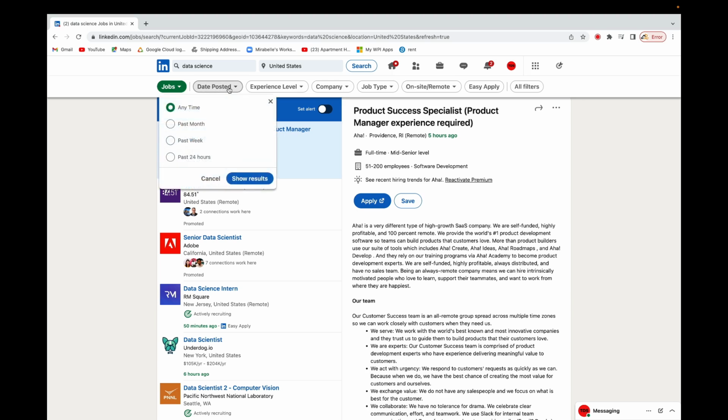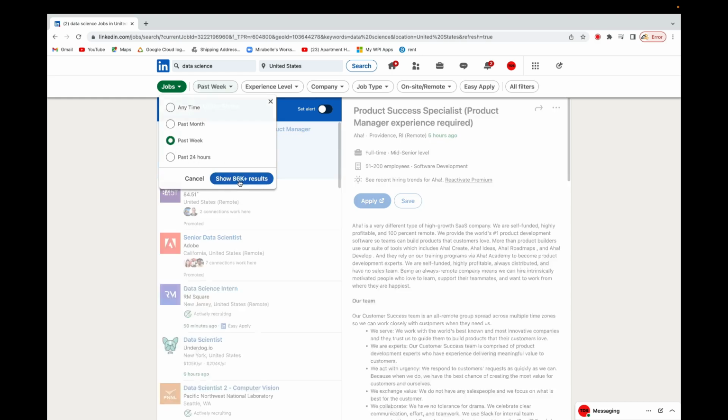So maybe you want the current ones, right? Maybe the ones that they posted in the past week. You don't want something that was posted, say, previous months ago, right? It means that maybe more people have applied to it, or maybe it's not even available, they are not accepting applications anymore. So you want current ones, right? So either past 24 hours or past week. That's fine. So let me select past week.